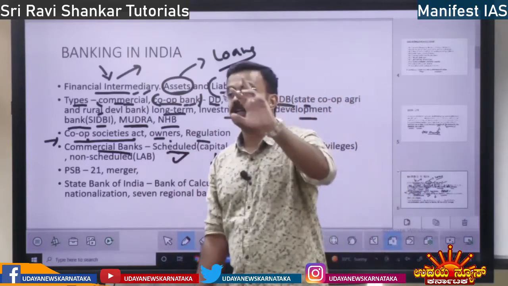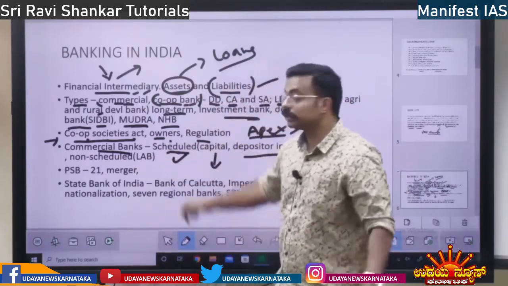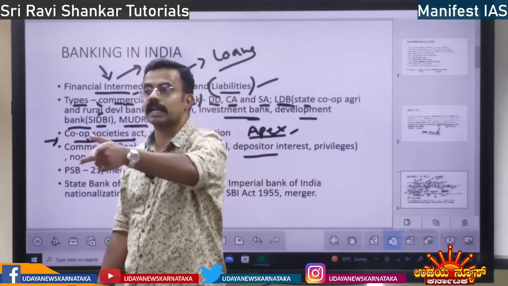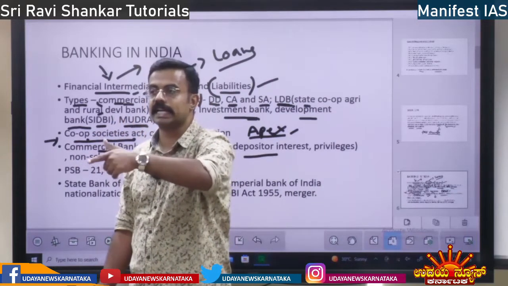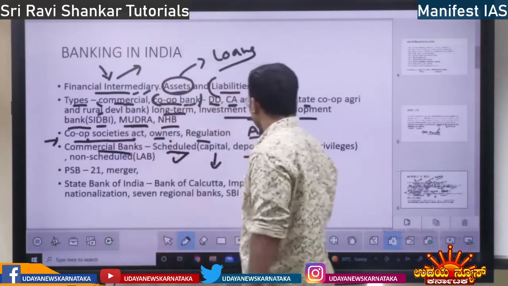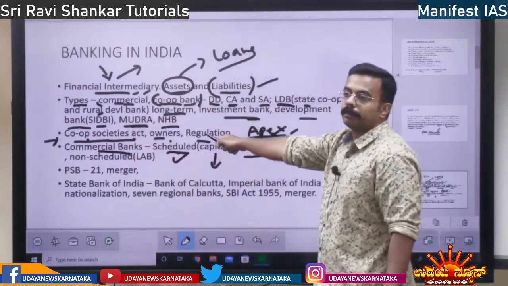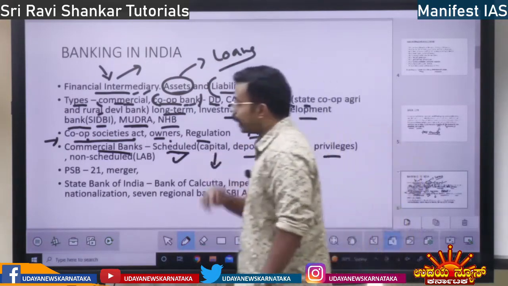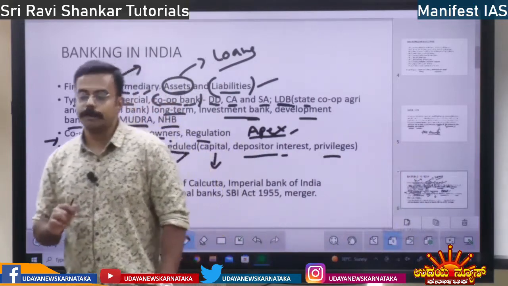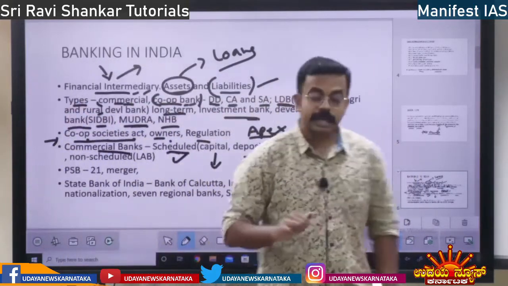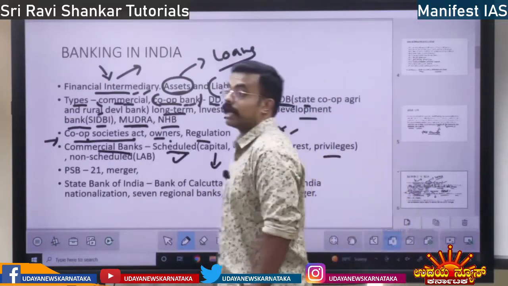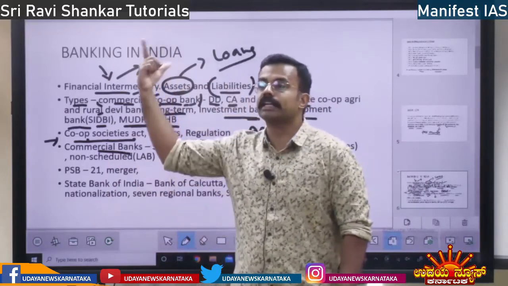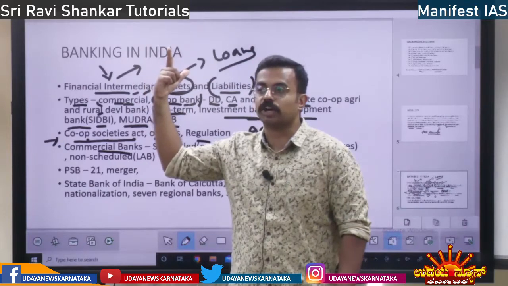Scheduled banks, actually, there are two types. Commercial scheduled banks are of two types. One is public sector bank, the other is private sector bank. Public sector: your SBI, Canara Bank, all those. Private sector: ICICI, HDFC, all these banks, right? Okay. Depositor interest is the goal of the scheduled bank, and also these banks have a lot of privileges. What privileges do scheduled banks have? They can have direct access to the RBI. If any problem happens to the scheduled bank, they can go directly to the RBI. I told you, RBI is the lender of last resort.